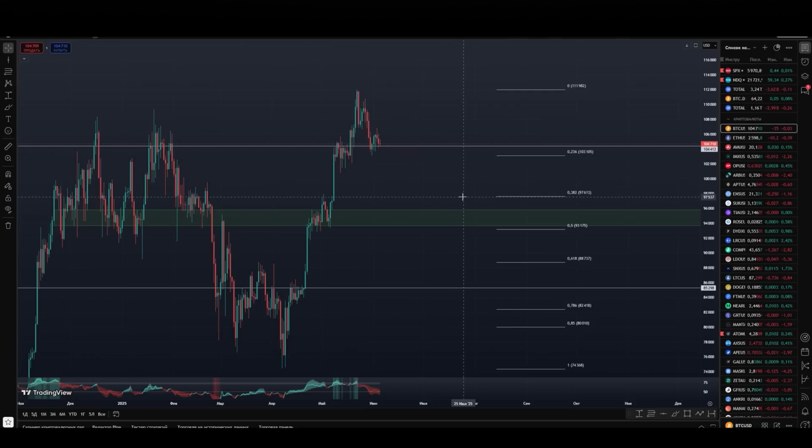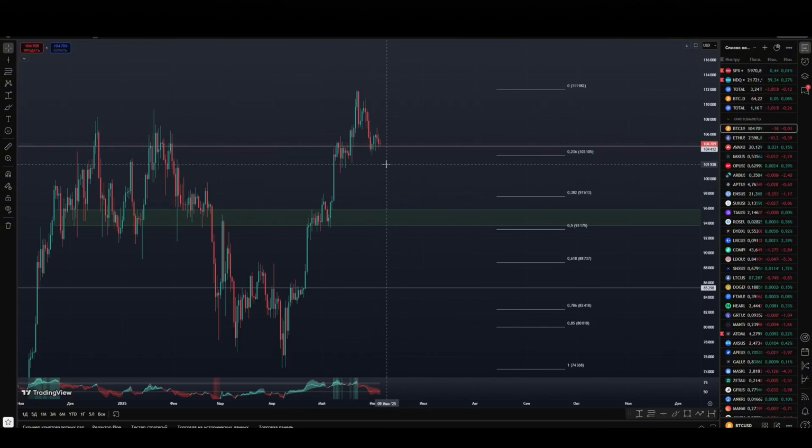And the next potential goal is if, provided that Bitcoin now goes into a stronger correction, taking into account some negative news on the market, or about a correction on the stock market, for example, and gains a foothold below the support level of $104,400, we have the next potential goal in the area of the 0.38 Fibonacci mark, $97,600. Plus, there is an imbalance zone in this zone, which Bitcoin can quickly cover with a very high probability.